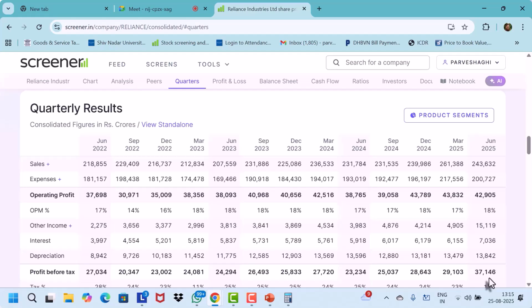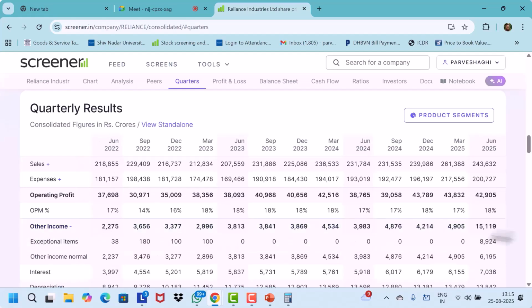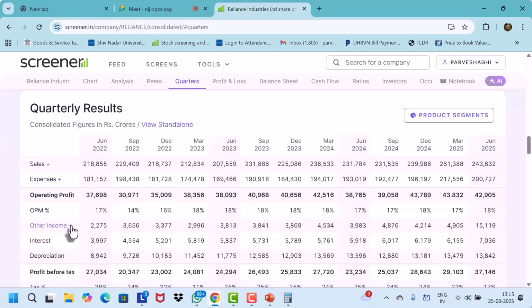Yes, sir. If you look at the other income, it is not the regular income, but the other income which has jumped from close to 4,900 to 15,000. Whereas the operating profit of the company has gone down, isn't it? The operating profit of Reliance has declined from 43,000 to 42,900, a slight dip of about 800 or 1,000 crores. But the net profit has gone up. Why? Because the company has shown some extra income.